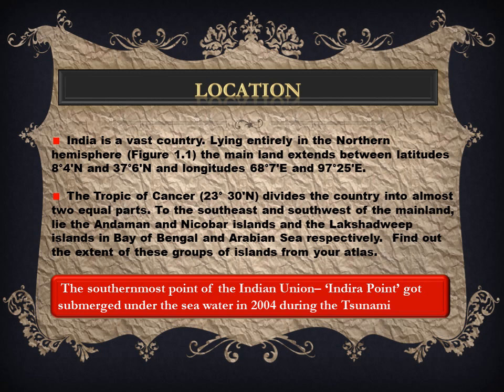Tropic of Cancer divides India into about 2 equal parts. It crosses the states of Gujarat, Madhya Pradesh, parts of Odisha, West Bengal, and Tripura.